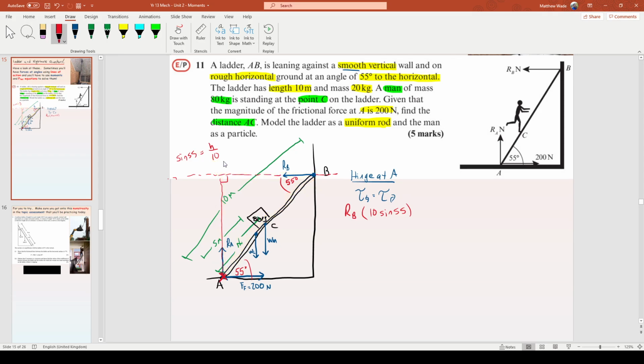Got it. Okay, that's the anticlockwise force. What's going on with the clockwise forces then, my buddies? Well, there's two of them. There's going to be the weight of the ladder to start with. And what's the shortest distance to the line of action of the force of the weight of the ladder? Is it 5? Well, no, it isn't again. Debacle, my buddies. It's another one of those palavers.